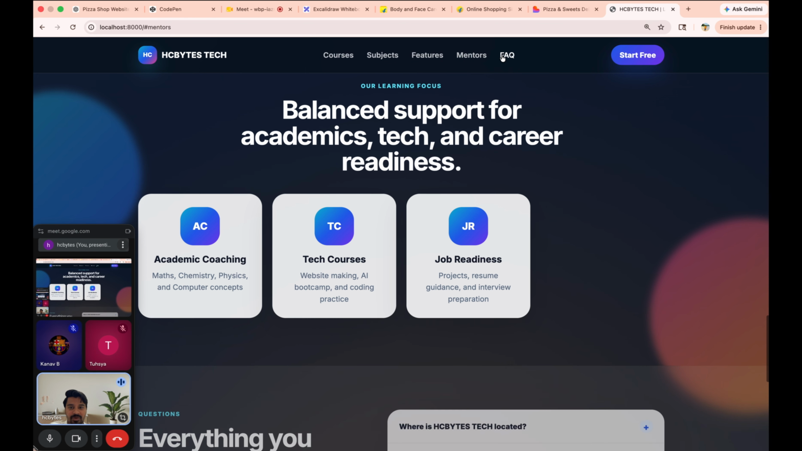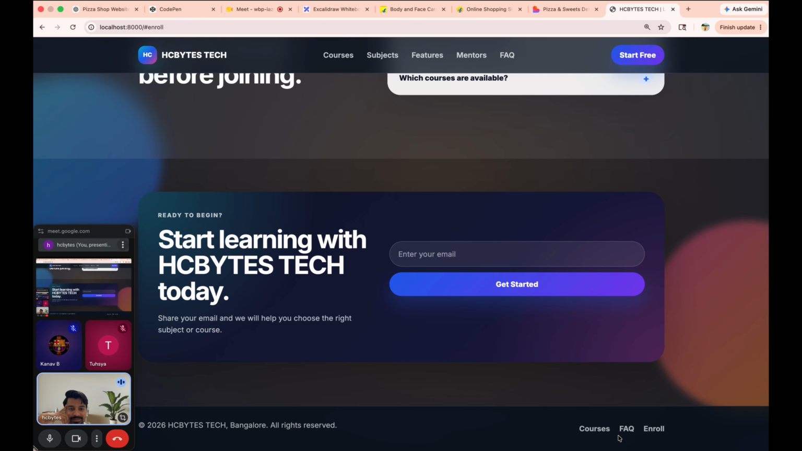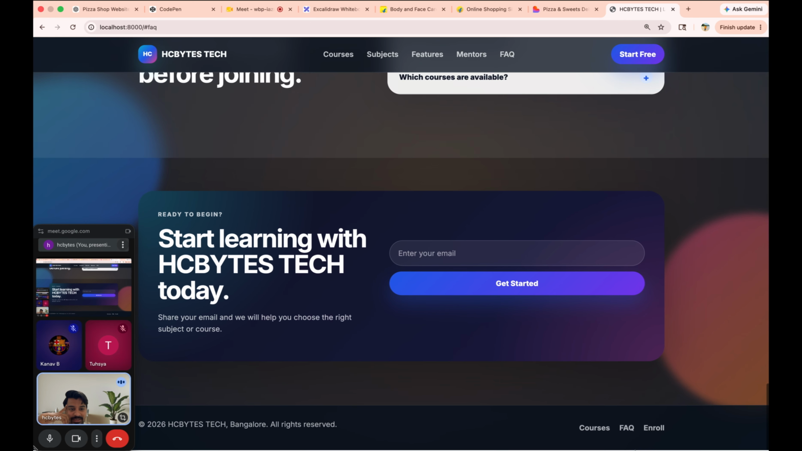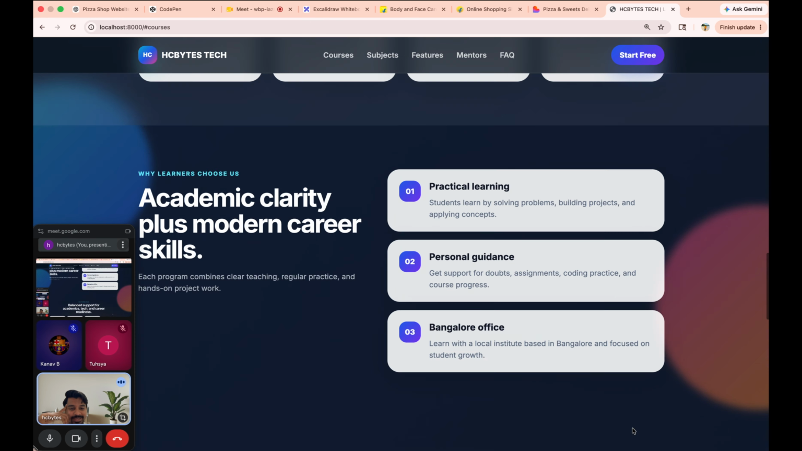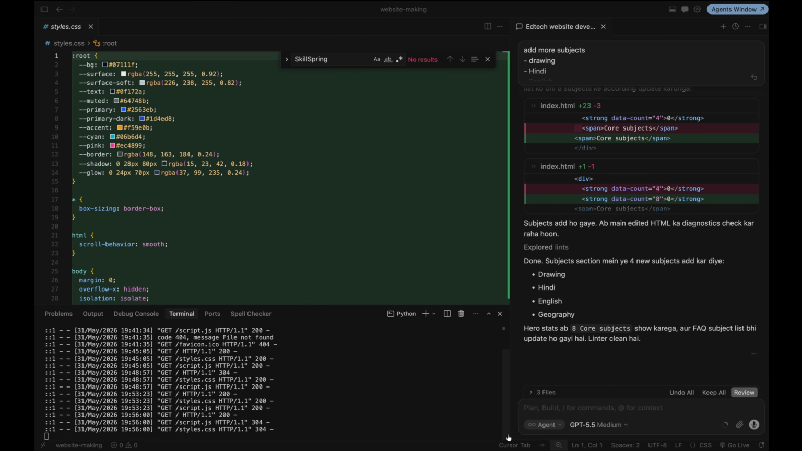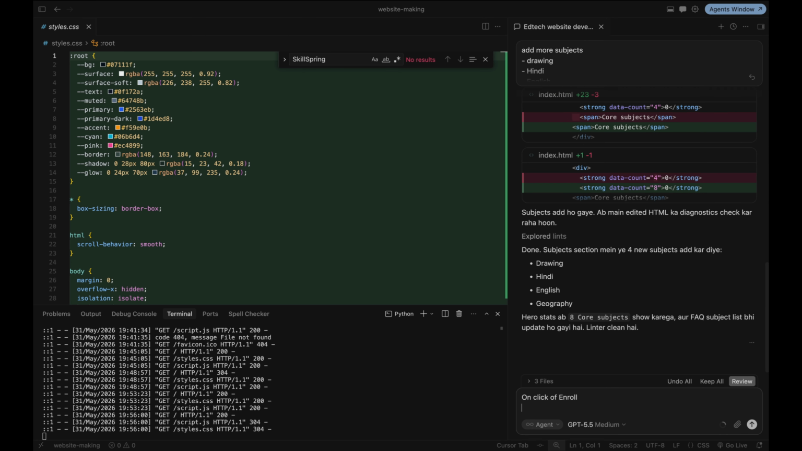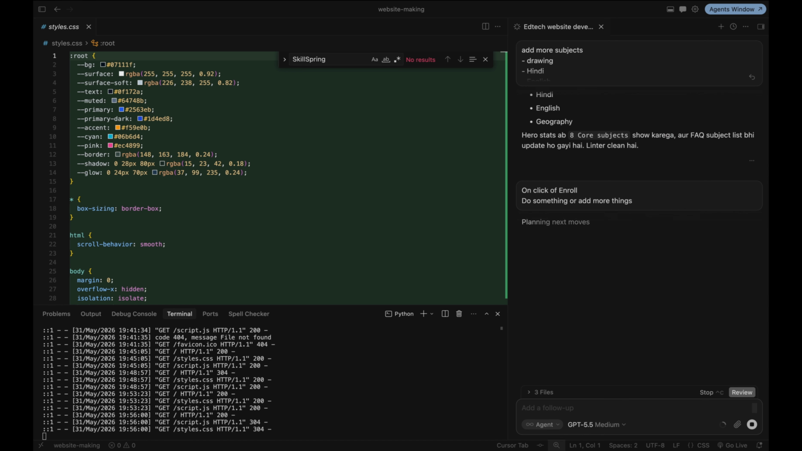Now sir, I'll go here to the FAQ section, correct. Enroll is there, FAQ is there, course is there. Now on click of enroll, nothing is happening, correct? I wanted to say that if I click on enroll, it should do something. So I'll go here: on click of enroll, do something or add some more detail things. If I click here, what happens?